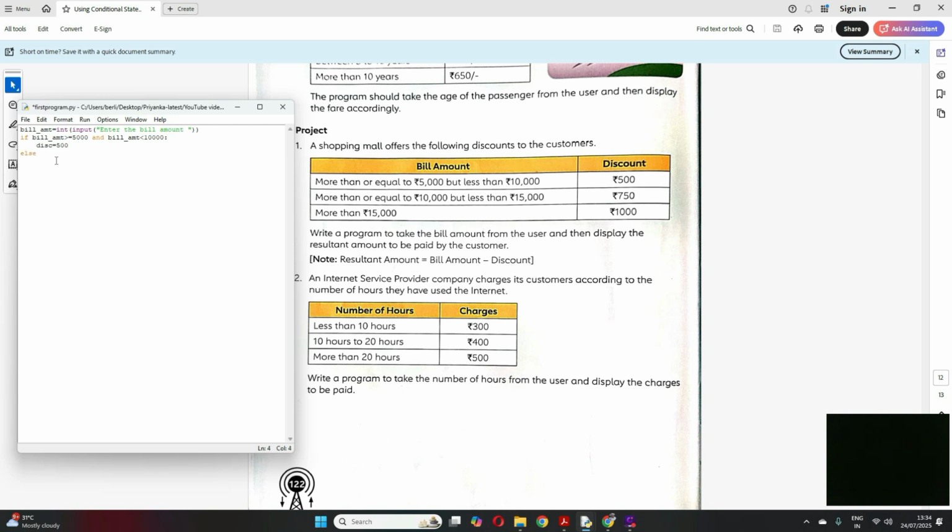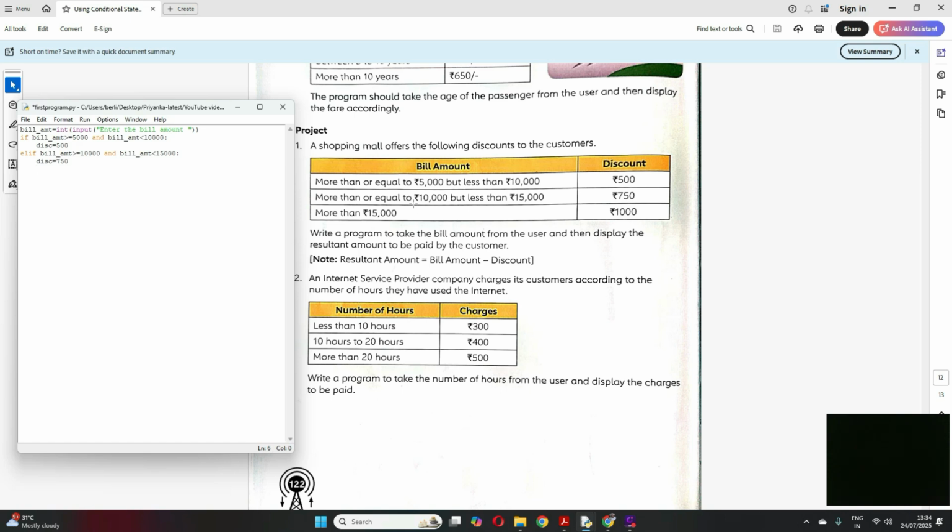Else, so instead of else it will be elif bill_amount, now the second condition, if it is greater than or equal to 10,000 and bill_amount less than 15,000, then my discount will be equal to 750.